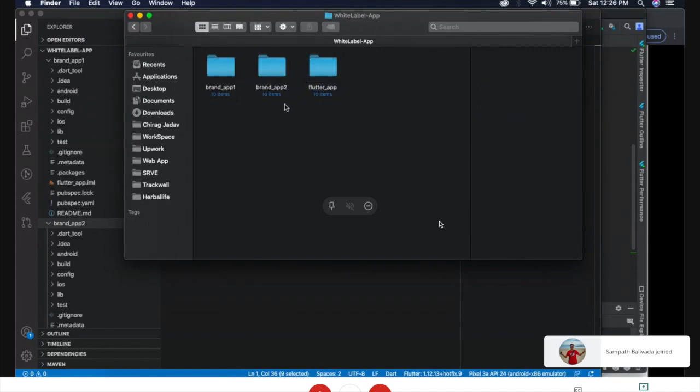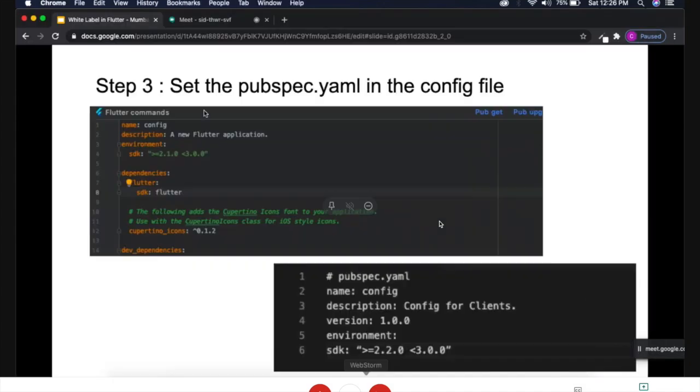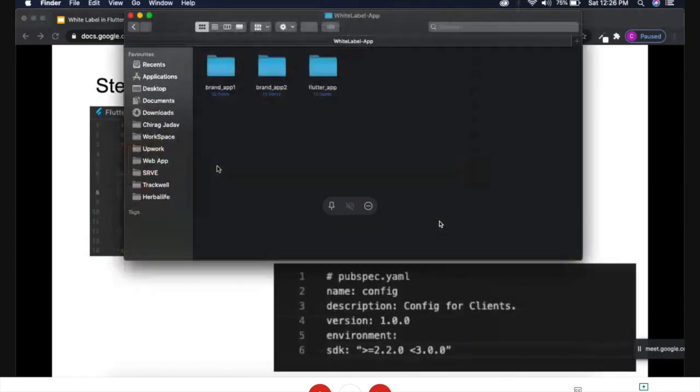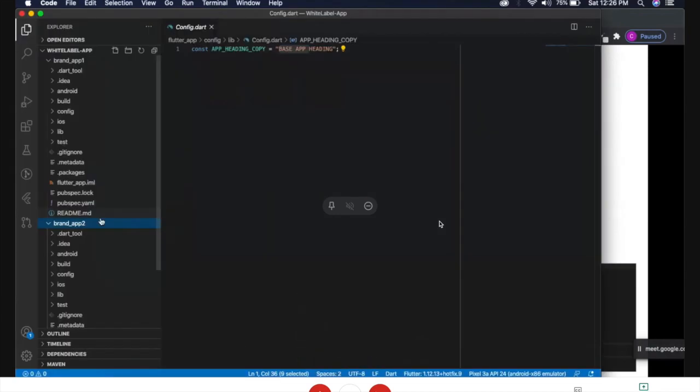For creating a brand application, we need to follow the steps: create another project in the root directory, from Android Studio or from your VS Code. You can create just a default project, and after that we need to configure it.